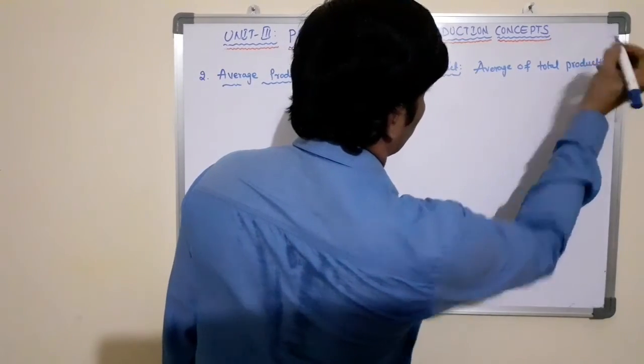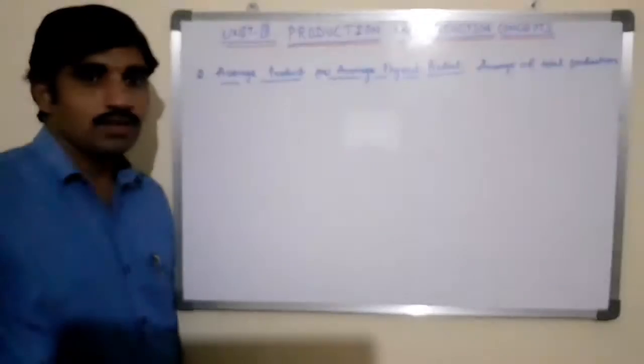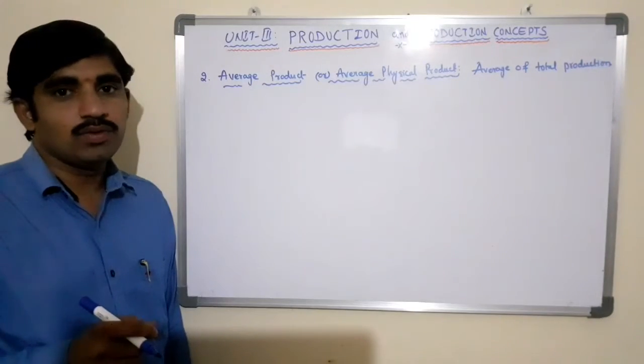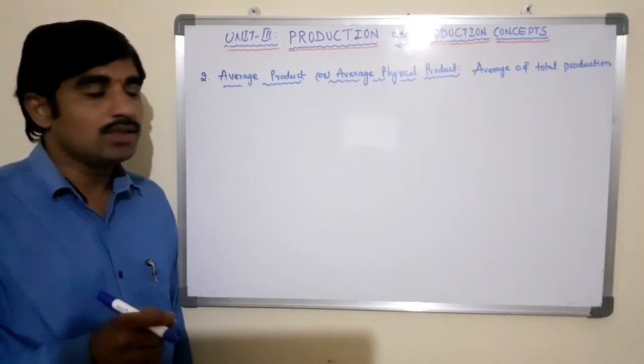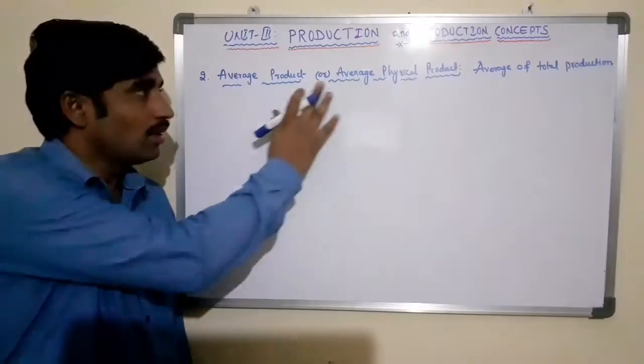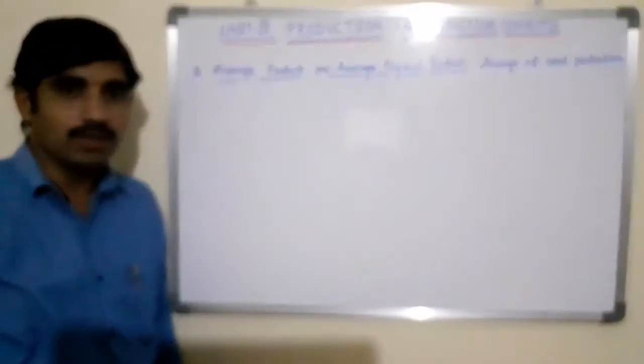Here average production refers to the relationship between the total production and the quantity of inputs that we are using to produce output for a given period, known as average product or average physical product.